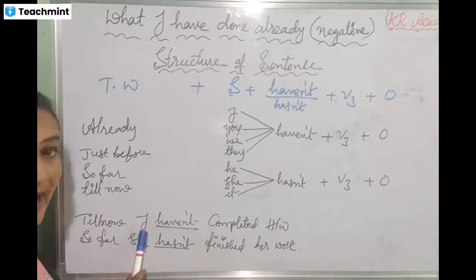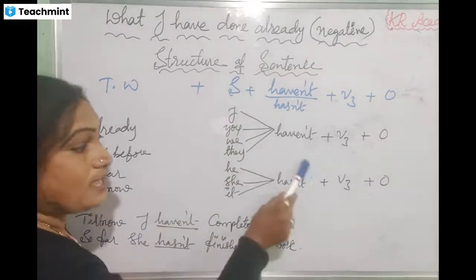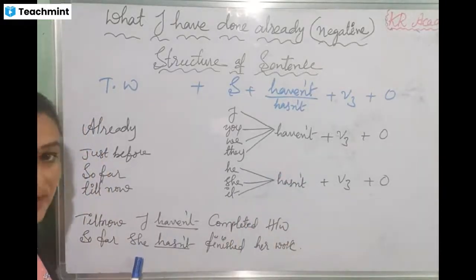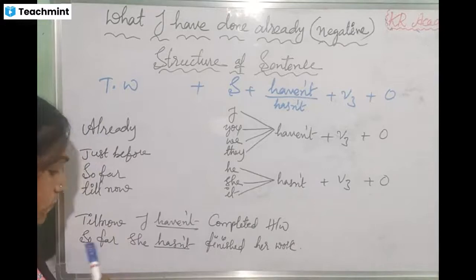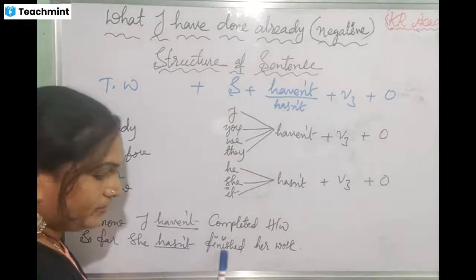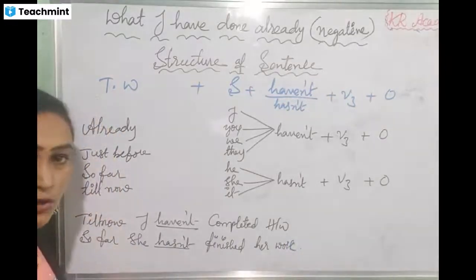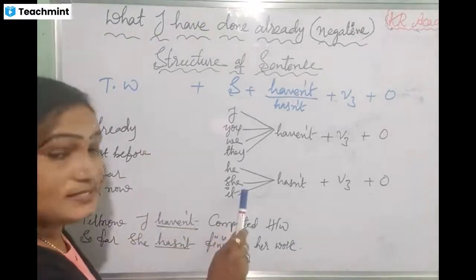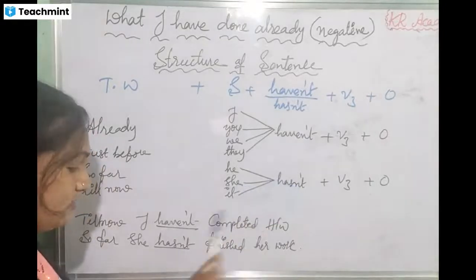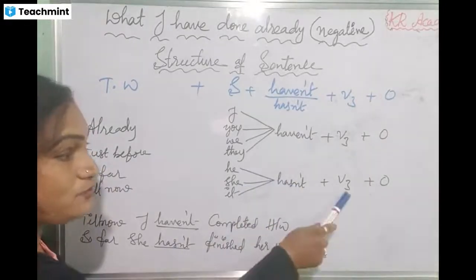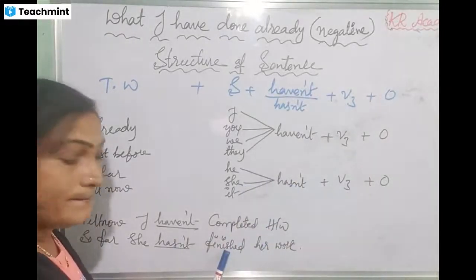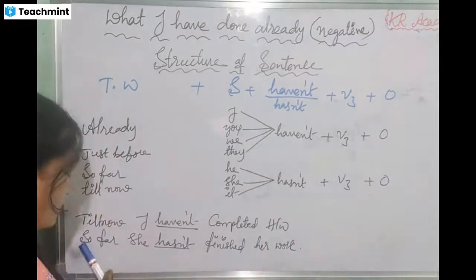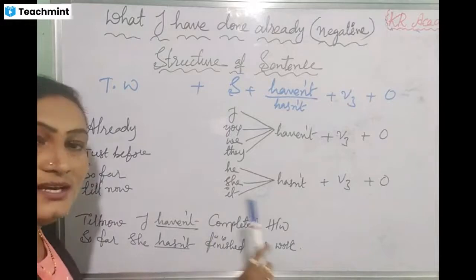The second one is an example of hasn't. So I took she as the subject. So far she hasn't finished her work. Okay. So far is a time word. She is the subject. Then we should use hasn't here. Then we should use the V3 form. Then the object is her work. So far she hasn't finished her work.